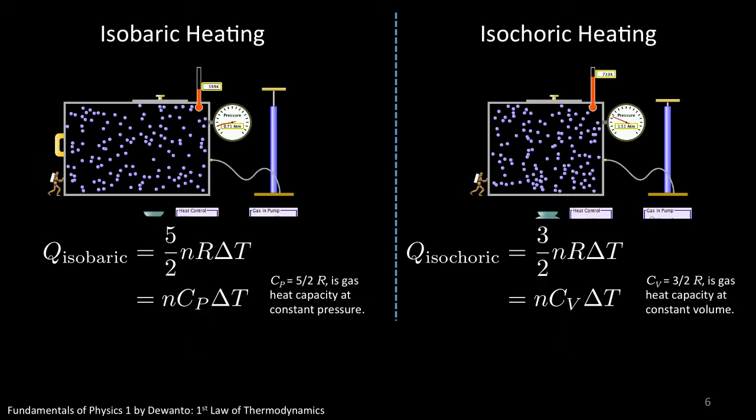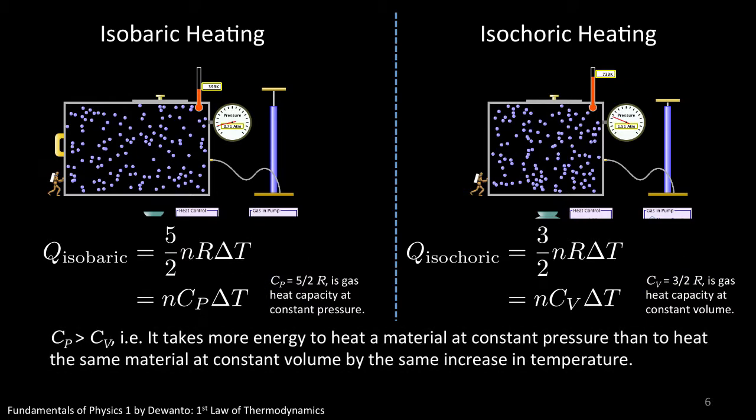As you can see, the heat capacity at constant pressure is larger than heat capacity at constant volume. This implies, in accordance to the physical meaning of heat capacities, it takes more energy to heat a material at constant pressure than to heat the same material at constant volume by the same increase in temperature.